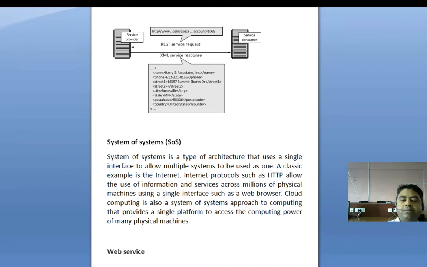The format of data for representations is known as the media type. The media type identifies specifications that define how the representation is to be processed.